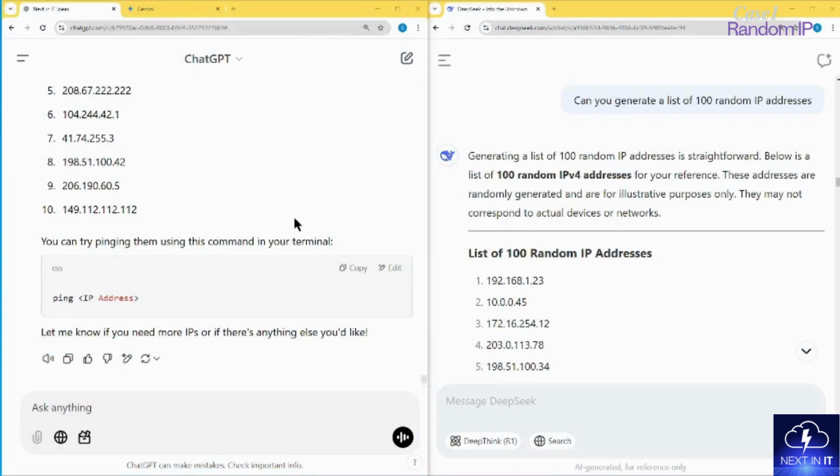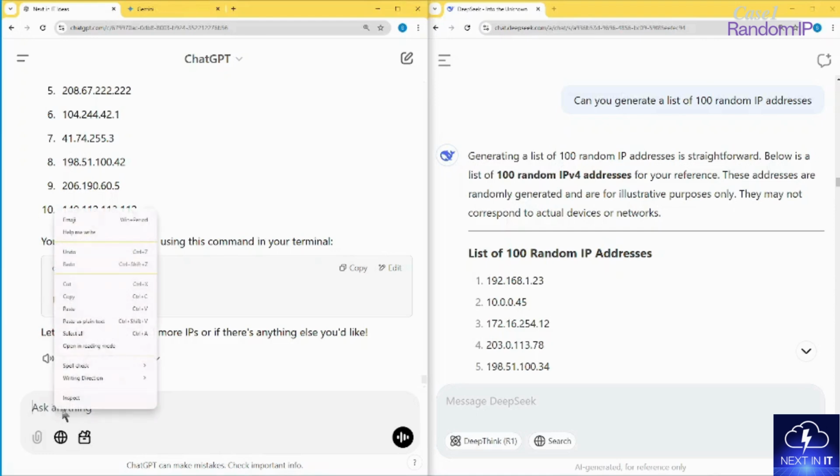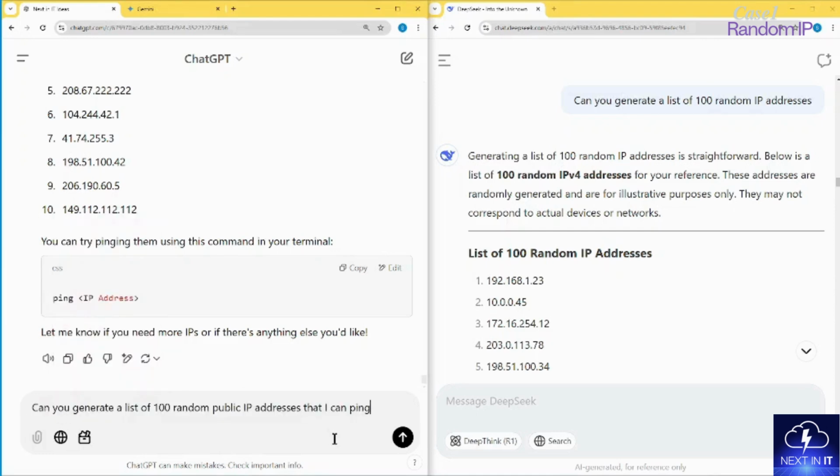So here we have our first case. On our left, we have ChatGPT. We are using the standard version that comes free, and on the right, we have DeepSeek, which is also available for free. So what I'm going to do is put my first prompt on ChatGPT, and I'm going to compare the outputs with DeepSeek and Gemini as well.